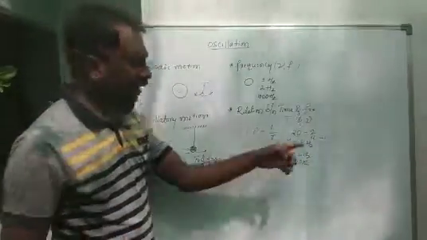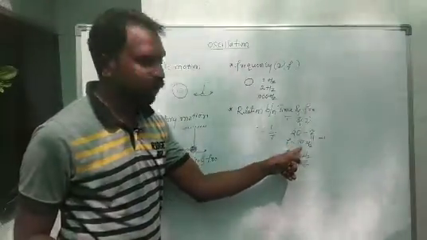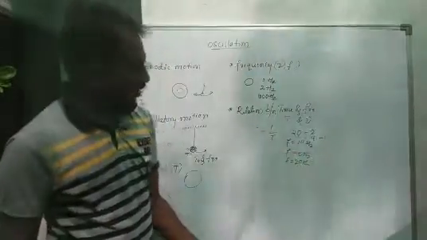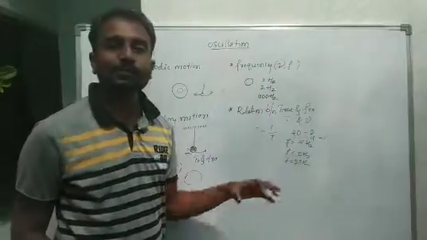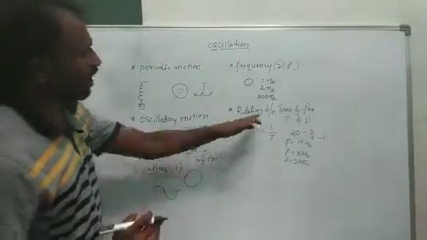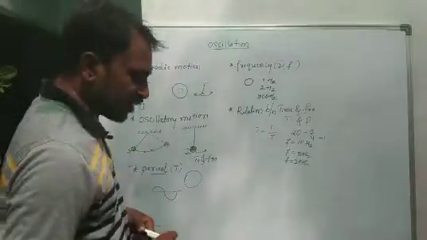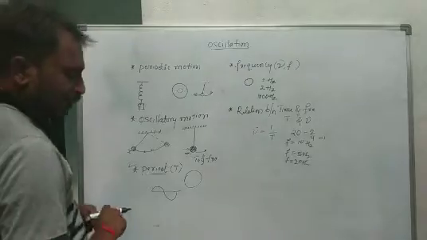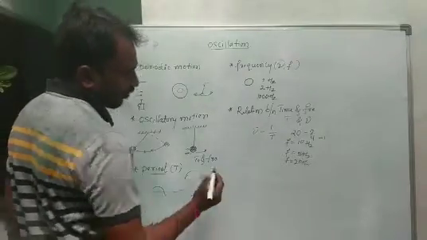It means whenever the time value increases, automatically the frequency value decreases. For this reason, frequency and time period are inversely proportional to each other. So this is the relation between frequency and time period. And next one we consider is angular frequency.